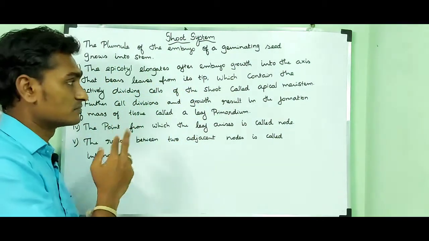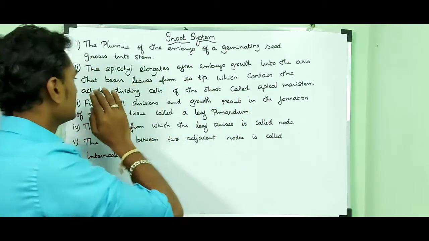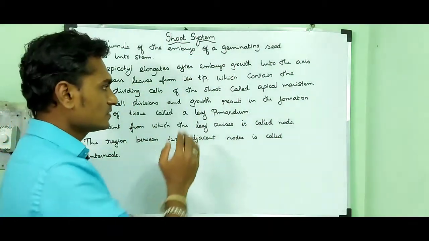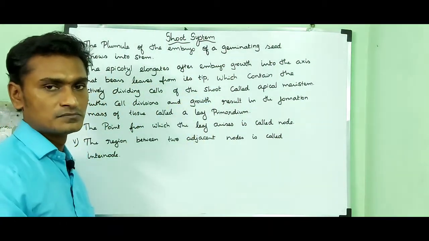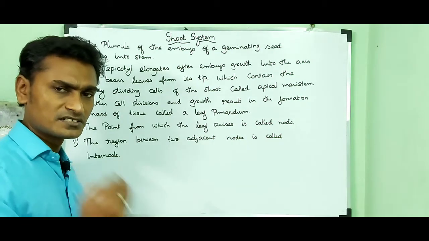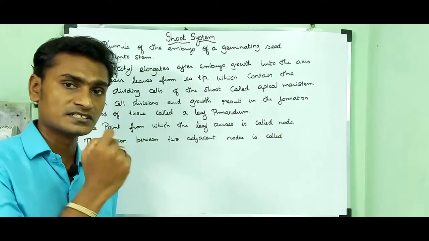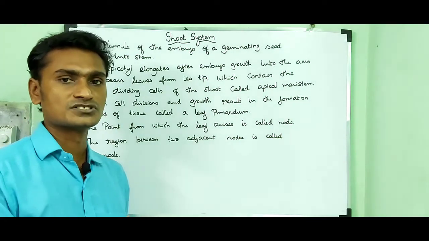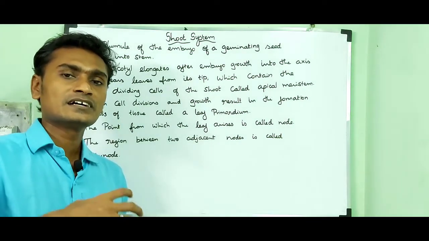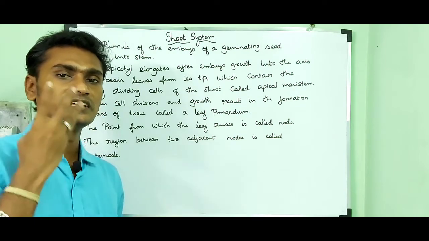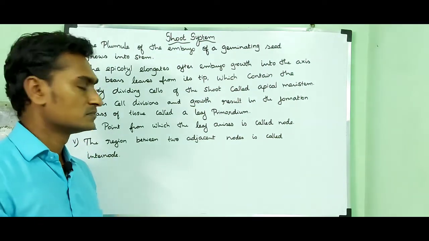Apical means the meristem present at the tip of the shoot system, so it can increase the length of the shoot system.